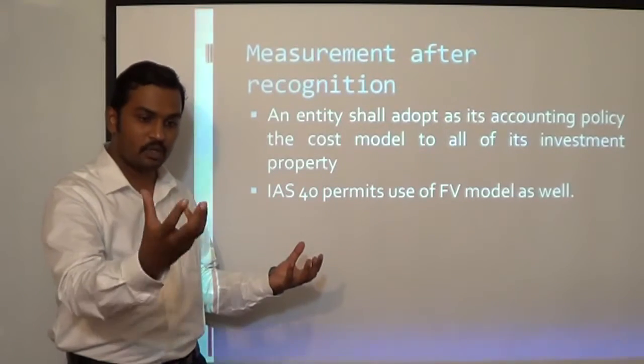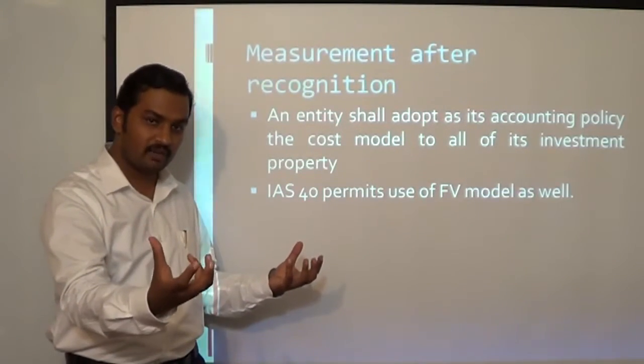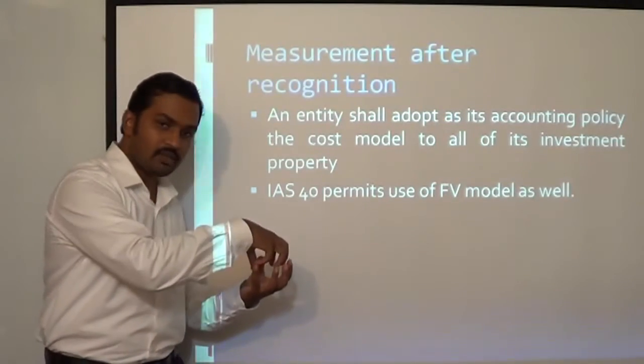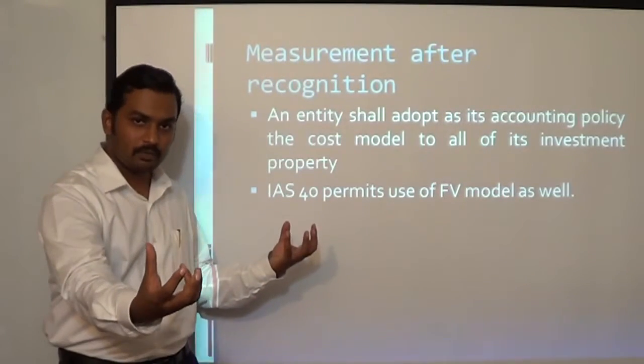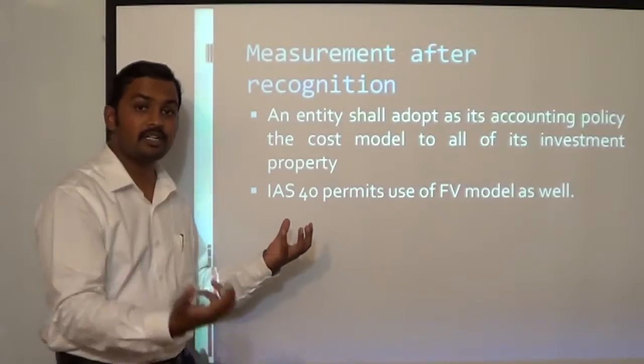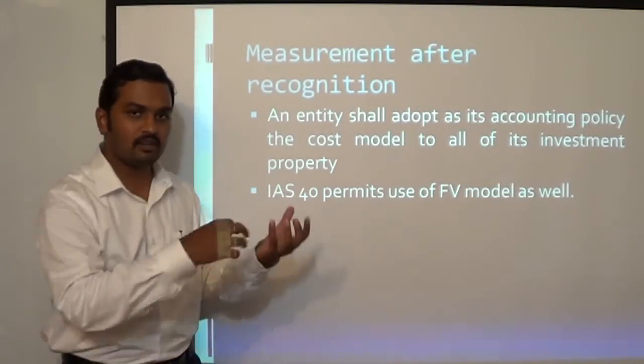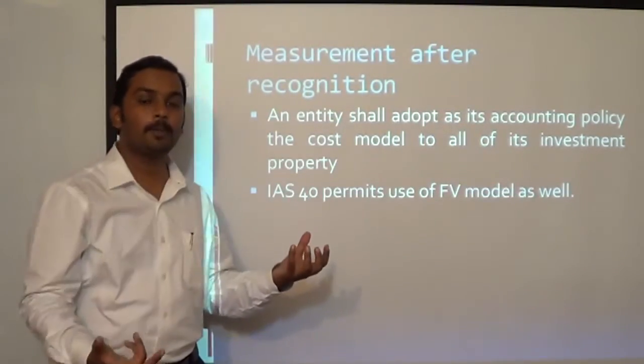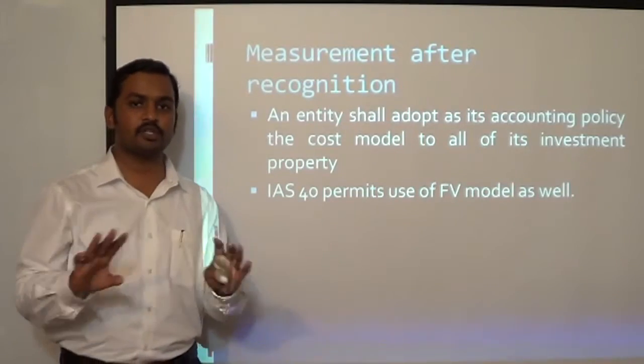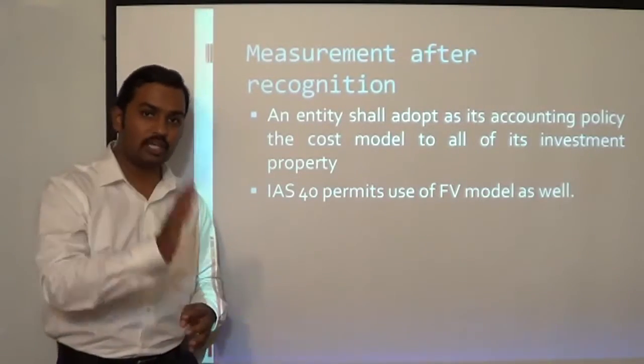On subsequent measurement, you can measure the investment property at its fair value, and the difference between the initial recognition value and the subsequent measurement fair value, if there is any difference, will be recognized in the P&L account. If it decreases, there will be a loss. If it increases, there will be a profit which will be recognized in the P&L account. But this option is not available. The standard allows only the cost model.